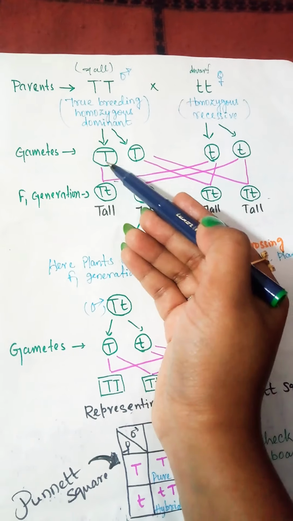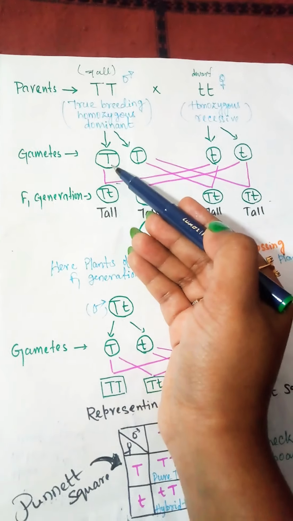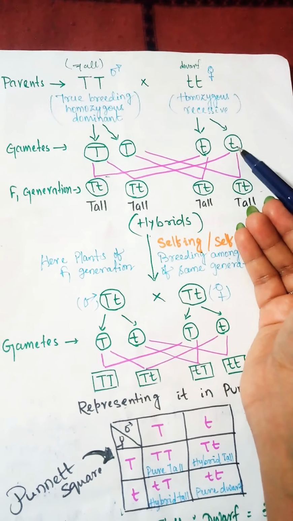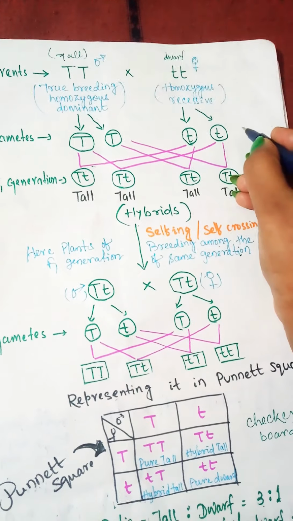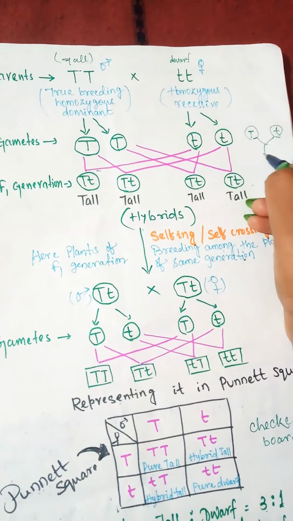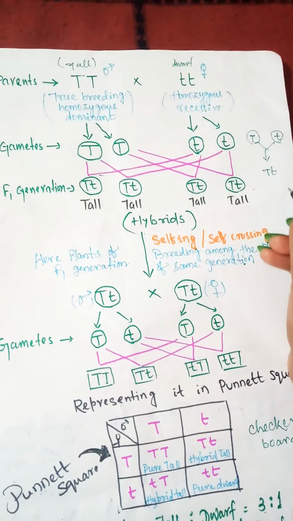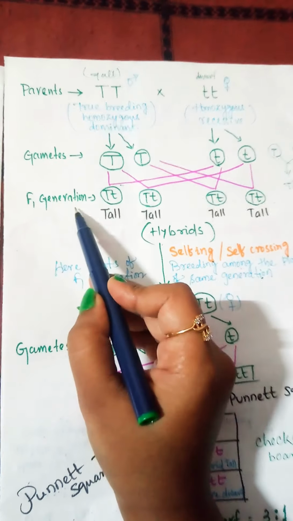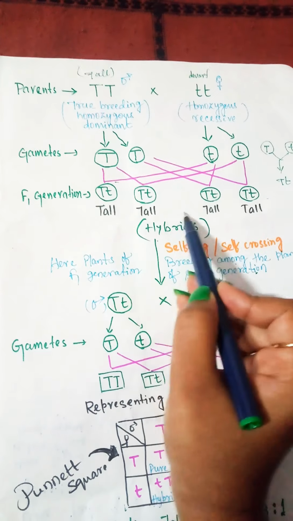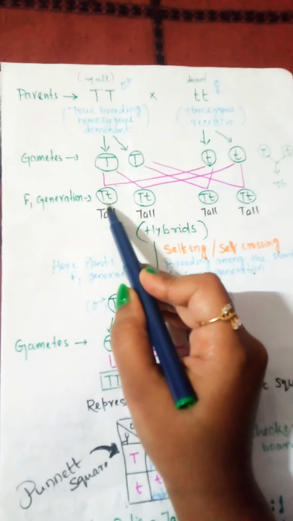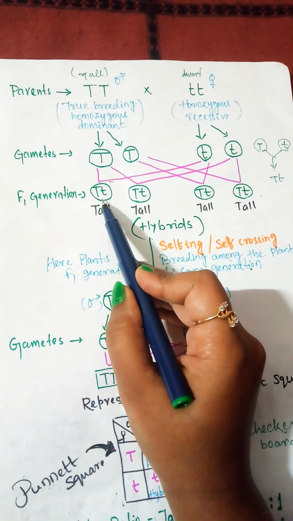The gametes are only the capital T. Here it forms only the small t. We can write it as only capital T form, only small t form, and then combined they form the capital T, small t. So the F1 generation offsprings are the tallness hybrids. They all have the genotype capital T, small t.